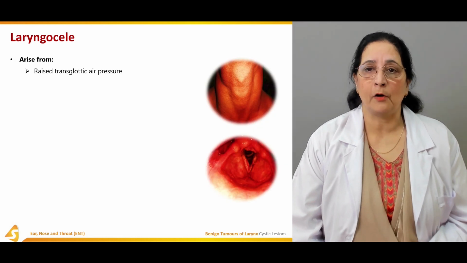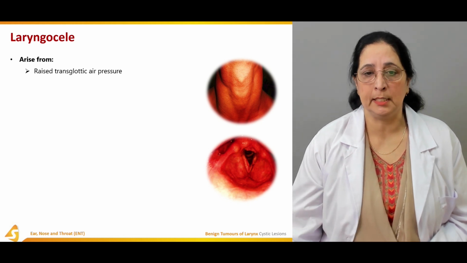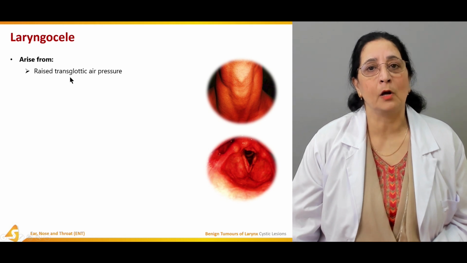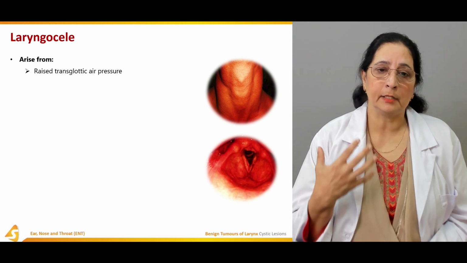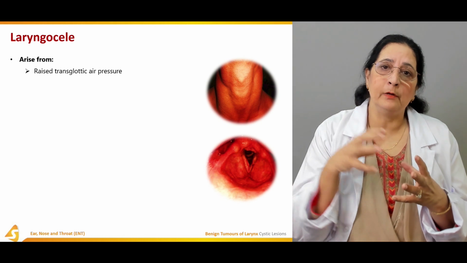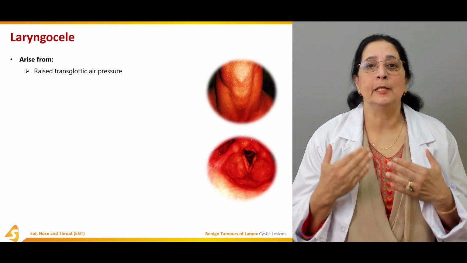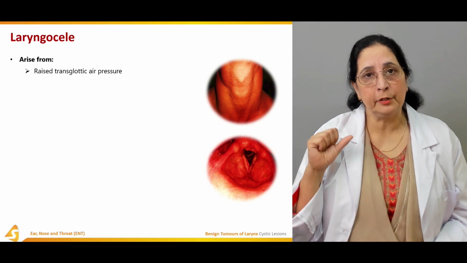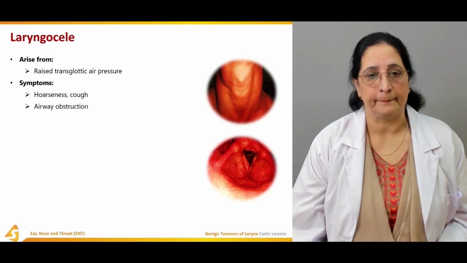The site of origin of laryngocele is from raised transglottic air pressure. If the transglottic air pressure increases, a cyst is formed. Laryngocele is formed because it's an air-filled cystic swelling. So whenever the air pressure increases, it causes formation of laryngocele.